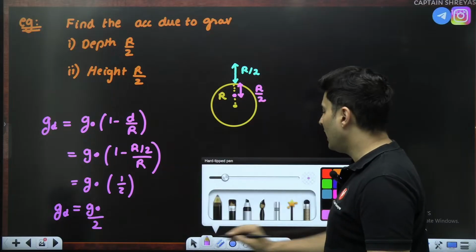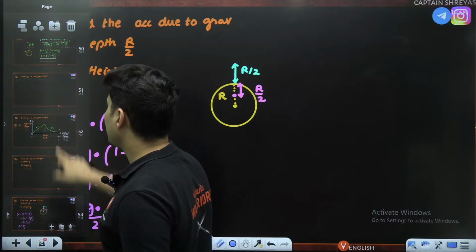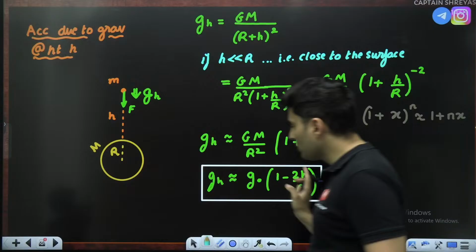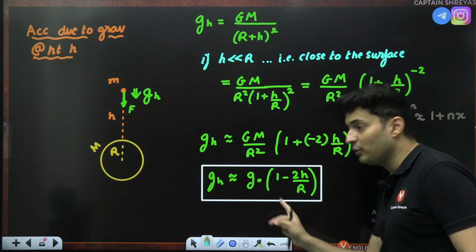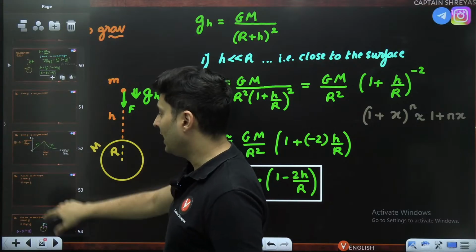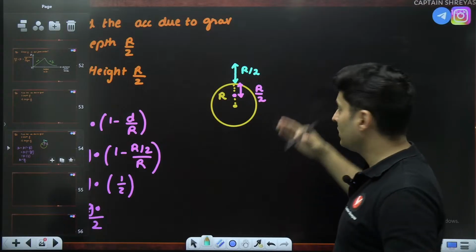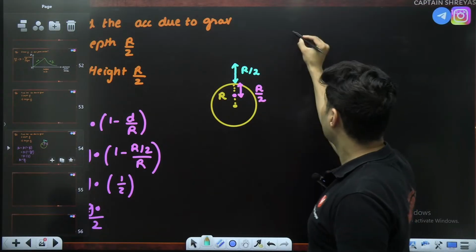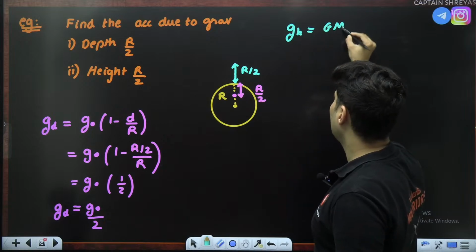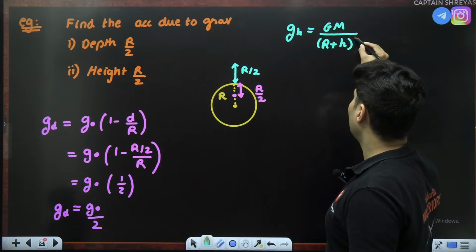What about the height? Now this R by 2 is decent as compared to the radius. When things are decent, you will not use the approximate formula. Be careful. Rather, you will go with the actual formula because the height is decently large. Radius by 2 is some 3000, some 200 kilometers. So gravity at height h will be GM divided by (R plus h) whole square.